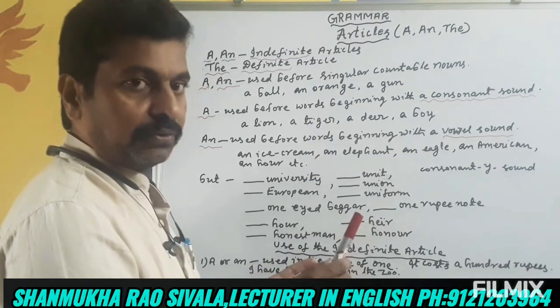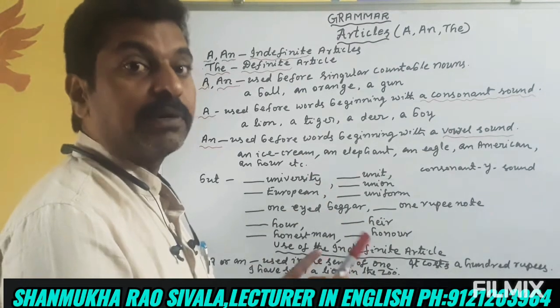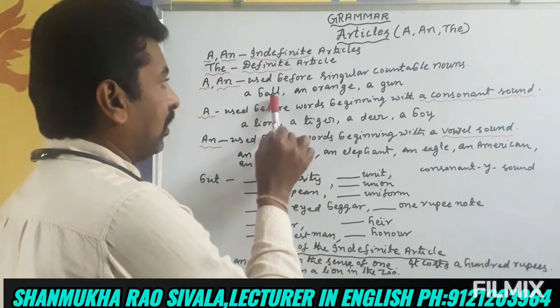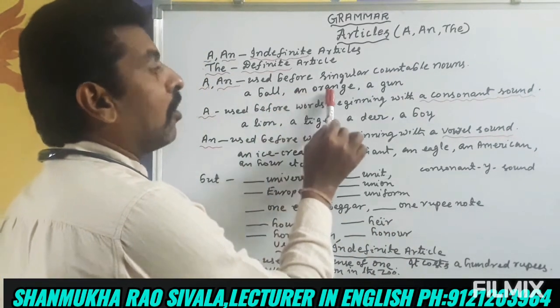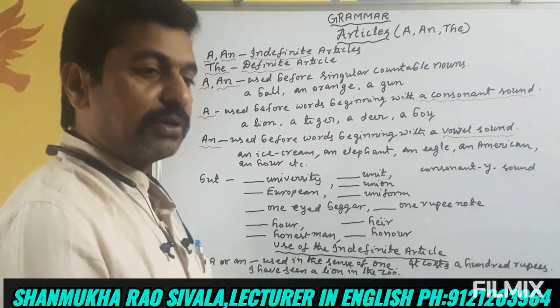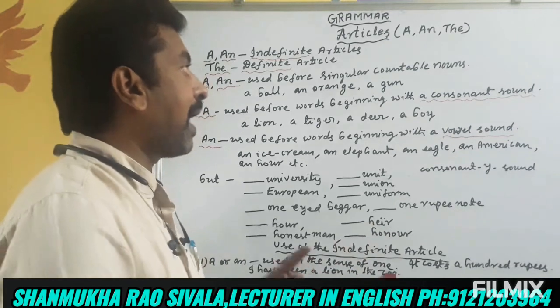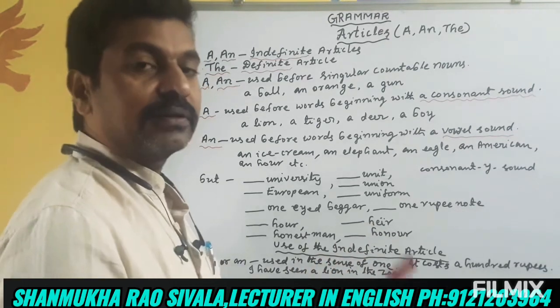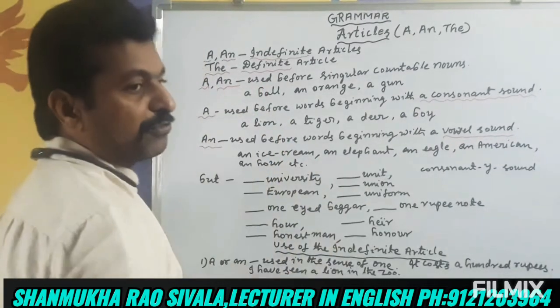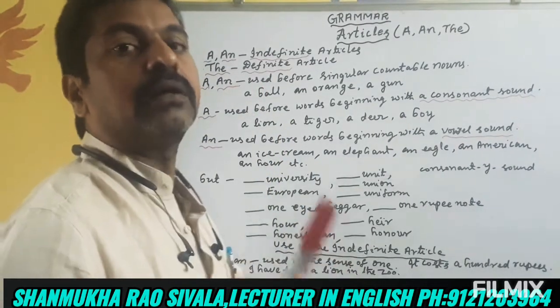Ball is a singular noun and it is a countable noun. It can be counted: 1 ball, 2 balls, 3 balls and the like. A ball. And an orange. Orange, oranges. Orange is a singular noun. An orange. A gun. Gun is a singular noun. A gun. So, a and an are used before singular countable nouns.